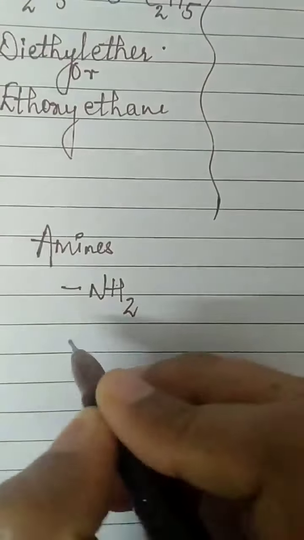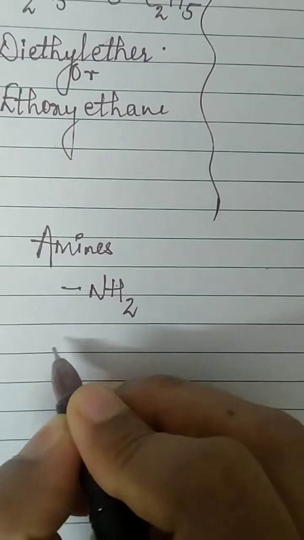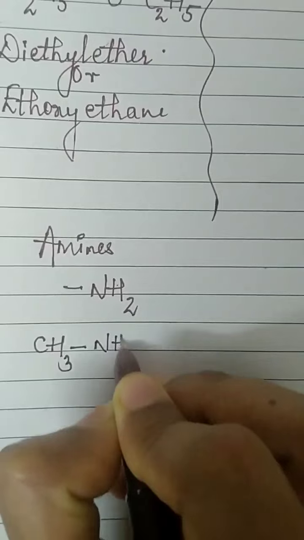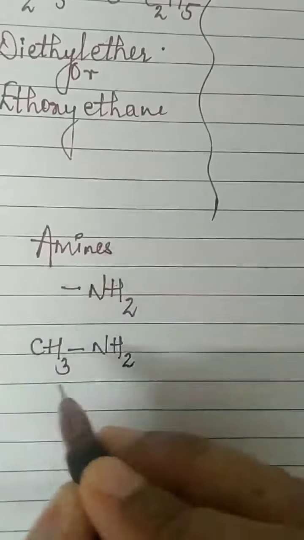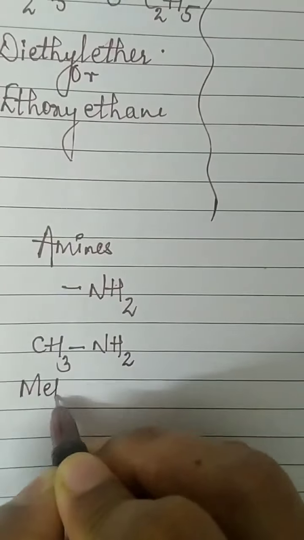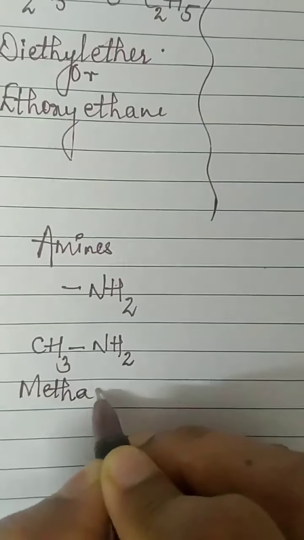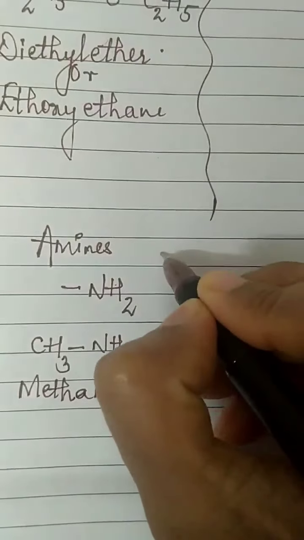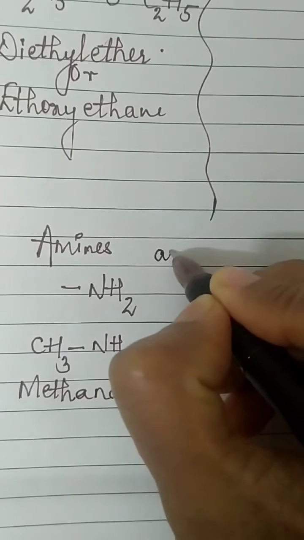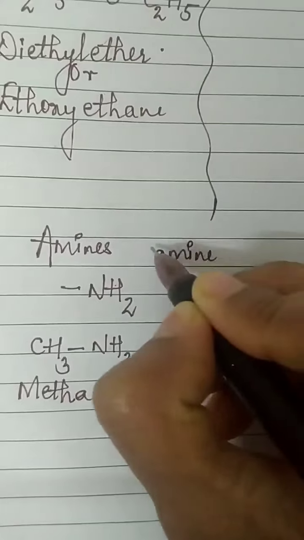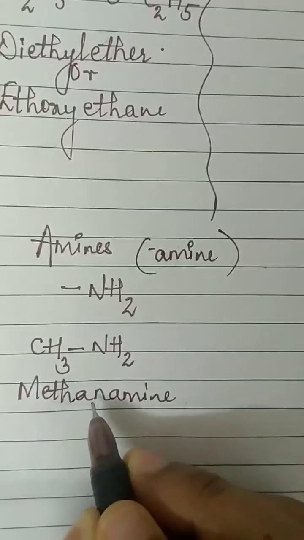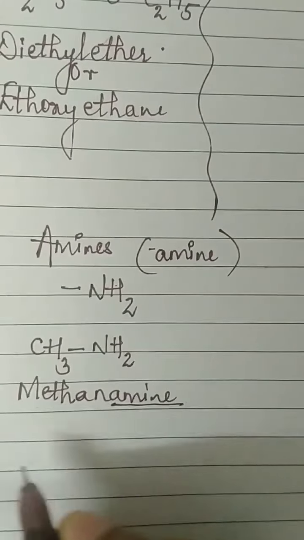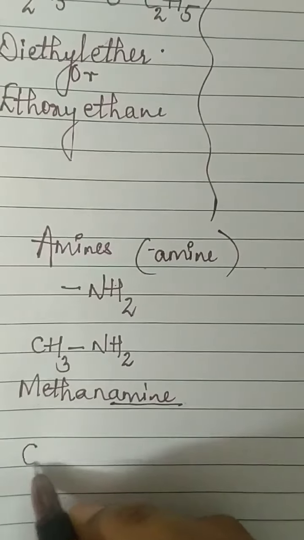It can be in the form of, in place of this vacant bond, I'll put a methyl group there. CH3NH2. You will call it methyl amine or methanamine. So which is the tail that you are going to add? You are going to add amine there. Amine as the tail. Methane is the name. Methane, E you will drop and you will add amine. Methanamine.